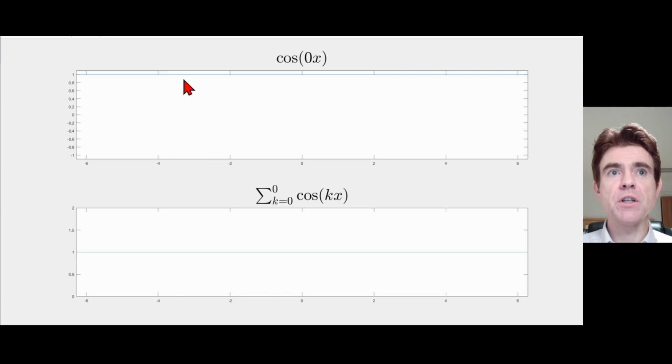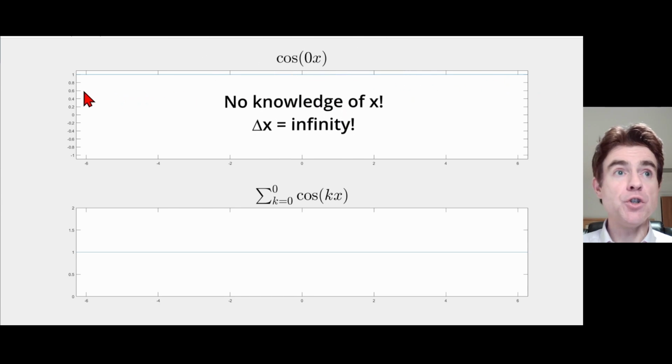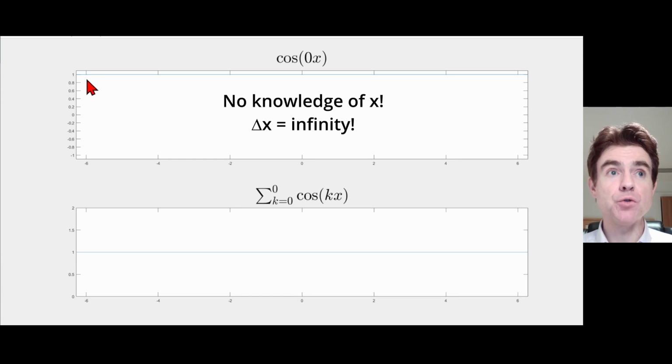And correspondingly, with that precise information, we have absolutely no information at all about where that particle is, because the amplitude of this wave function relates to the probability of finding the particle in any given particular position. And we can see here that we have no knowledge at all.